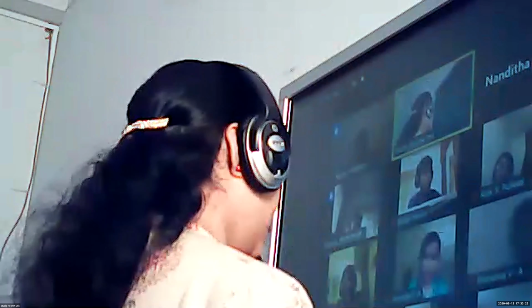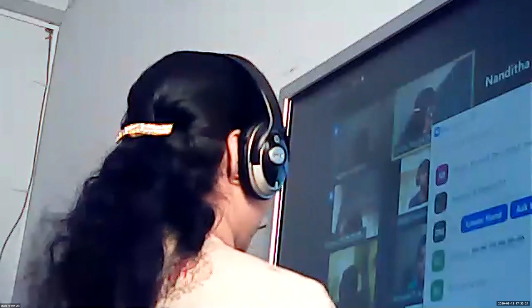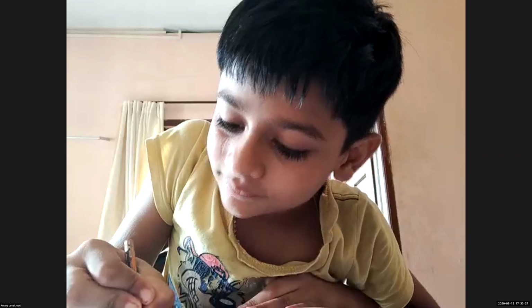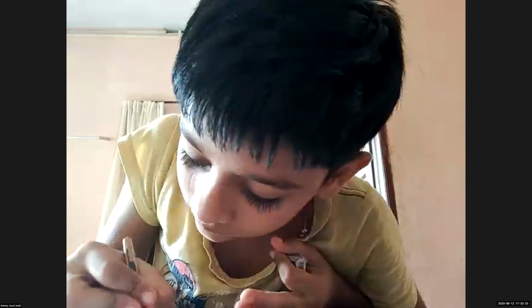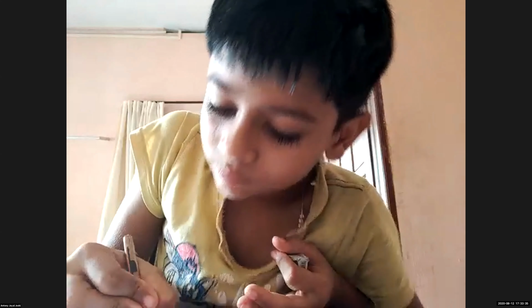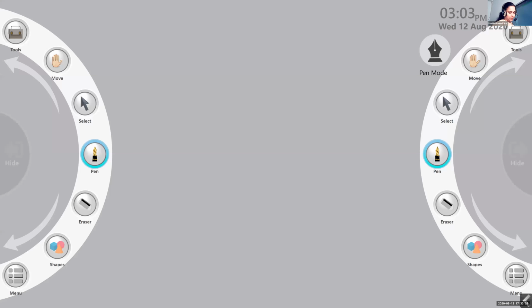All the children do it alone, then I will come back to you. Okay. So the question is, the sum of the digits in the 10 lakhs place of the numbers. So before doing the problem, you have to write the number.